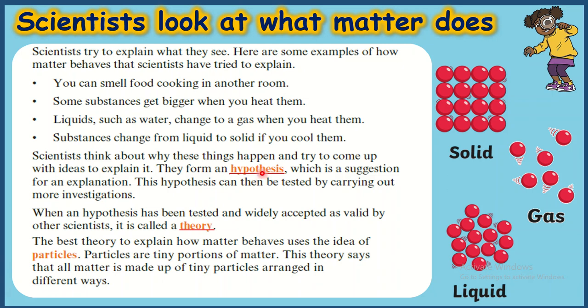That is called a hypothesis. Now after they give their hypothesis, after they give their idea, they do the investigation, they do the experiment. Now they test their hypothesis, whether it is correct or wrong. When a hypothesis is proved correct and it is accepted widely, meaning many of the other scientists also accept that hypothesis, that idea, then it becomes a theory.